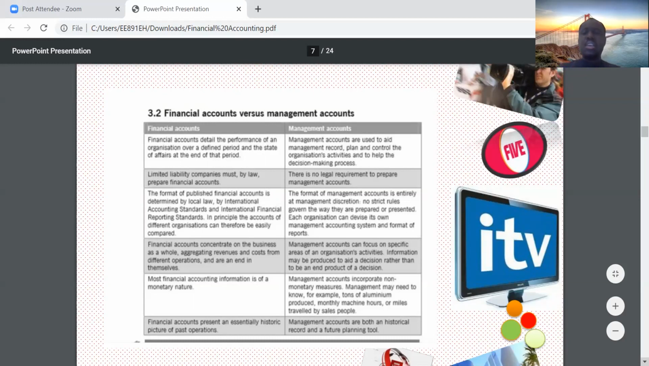Very, very important. Then one last thing I'll add is that financial accounting concentrates on an entire business, the business as a whole, but management accounts can zone in on a specific area of the organization's activities. It can touch on a specific area. Very, very key.